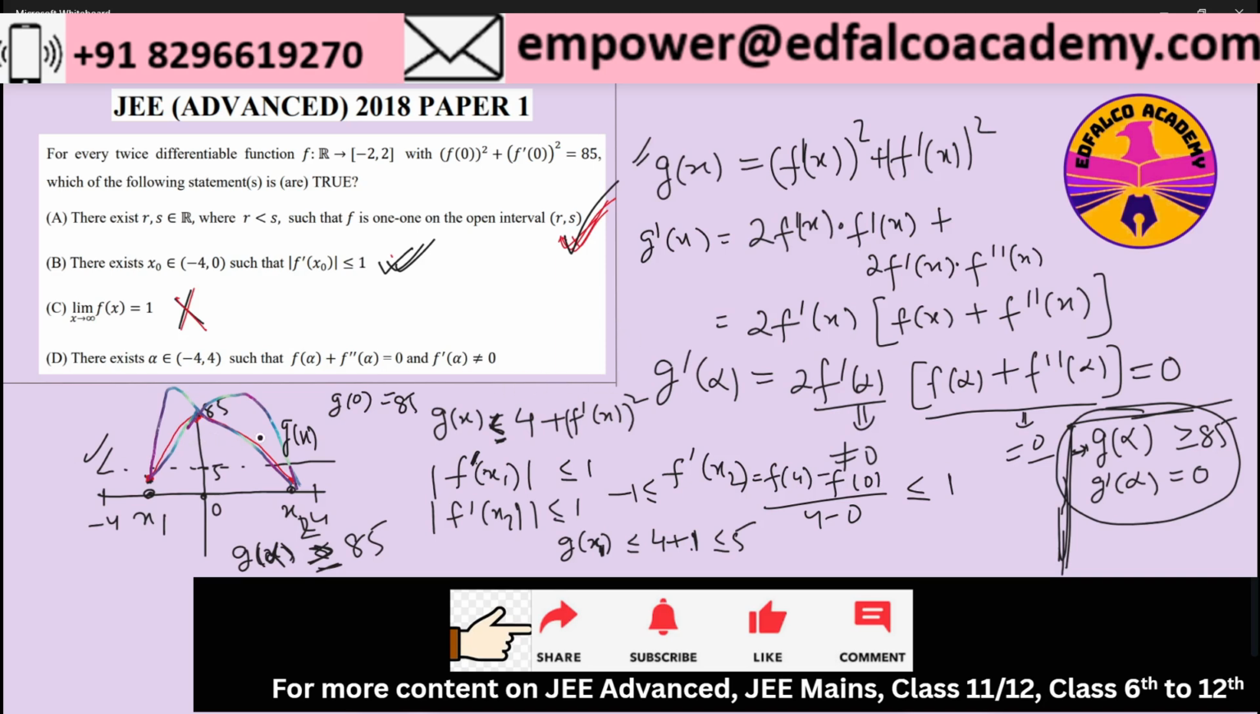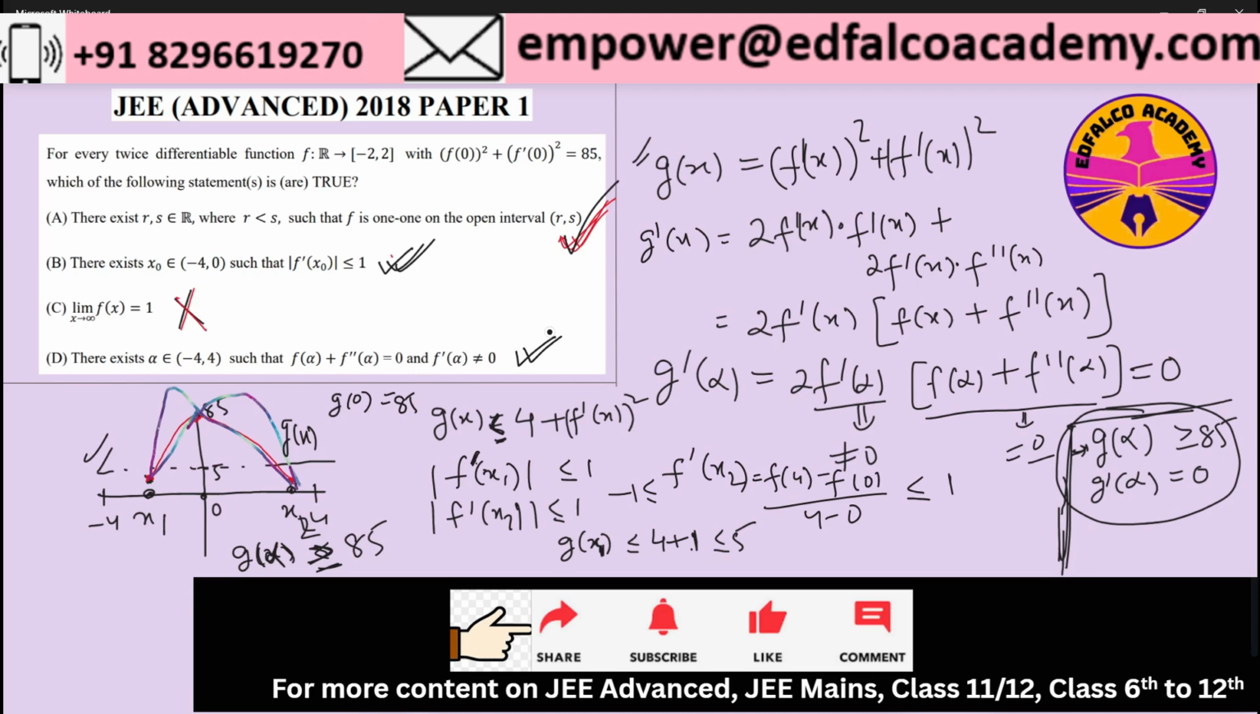Because even if f of alpha plus f double dash of alpha becomes 0, I will still get g dash alpha equal to 0, and I can still have g of alpha greater than or equal to 85. Both conditions can be met, right? So option D is also a correct option from the general function perspective.